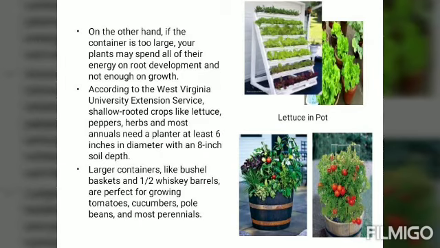It should be 6 inch in diameter with an 8-inch soil depth. And the larger containers, like bushel basket and half of whiskey barrel, where whiskey is stocked. Okay, like in most of the foreign places they used to stock in the whiskey barrel, right? So you can see here the picture also, the first and the second picture, it is a whiskey barrel. So here you can also do plantation.